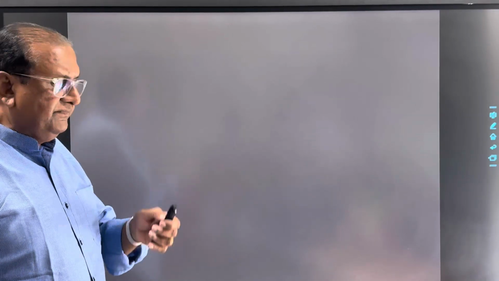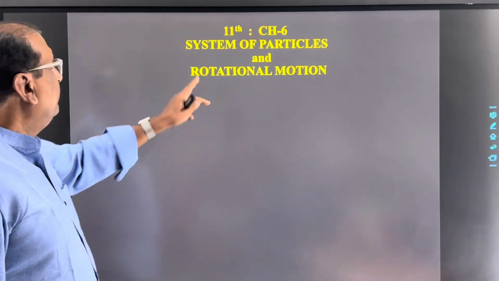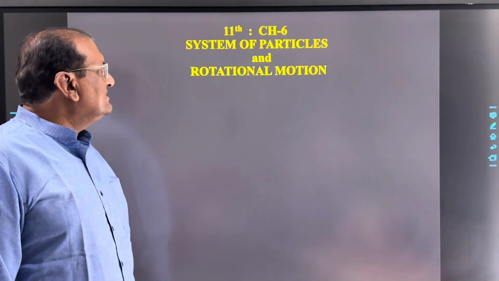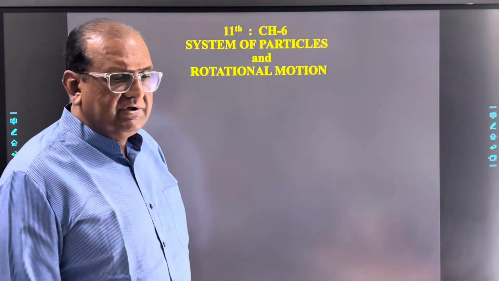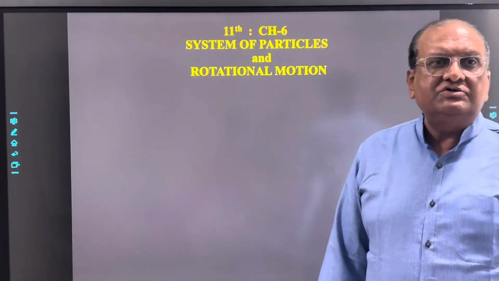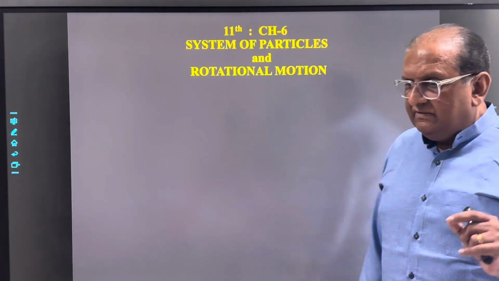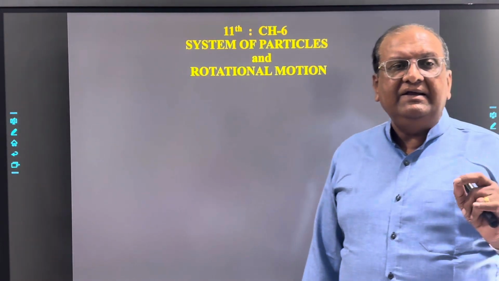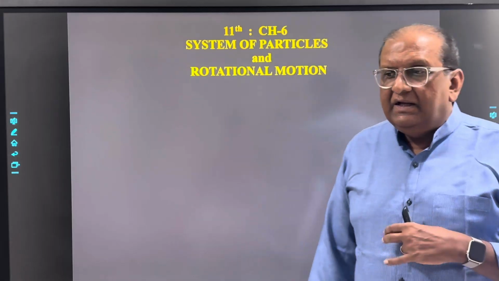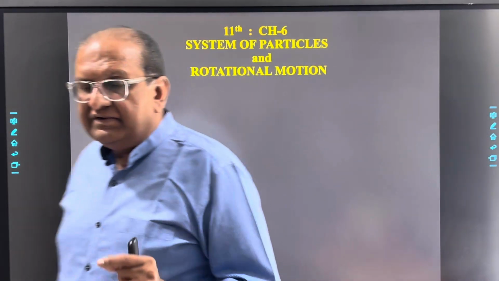Dear students, let's start Standard 11, Chapter 6, System of Particles and Rotational Motion. We discussed the laws of motion, but at that time we considered an object as a particle, a point-like object.